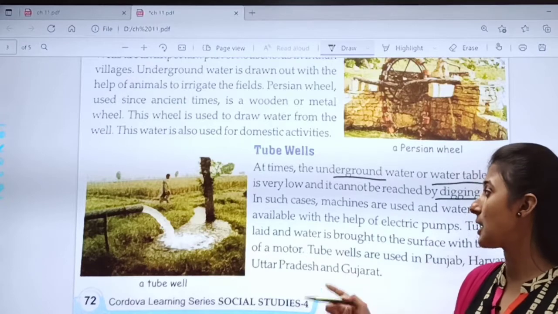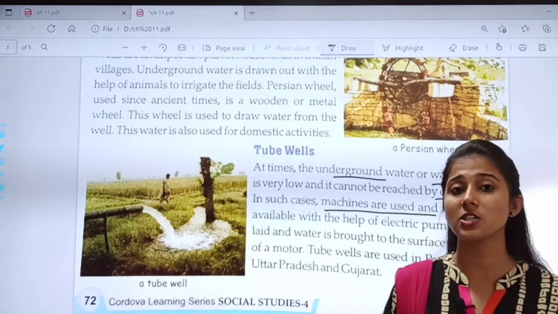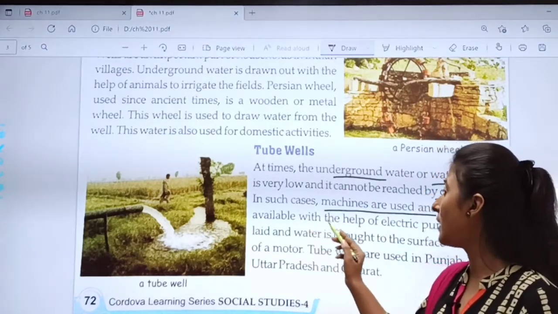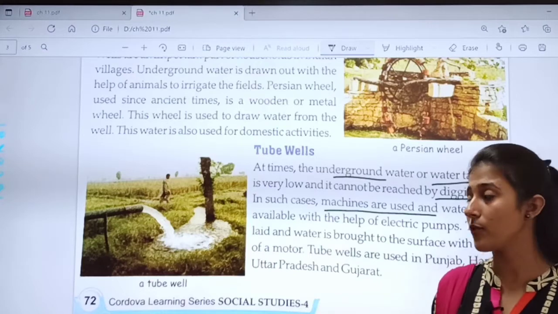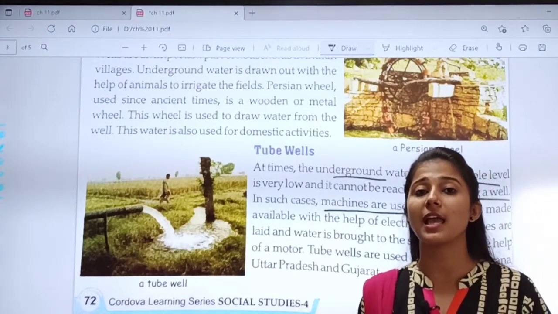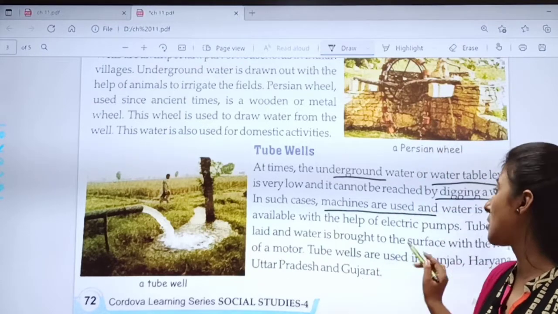And in such cases, machines are used. What are used in such cases? Machines. And water is made available with the help of electric pumps.